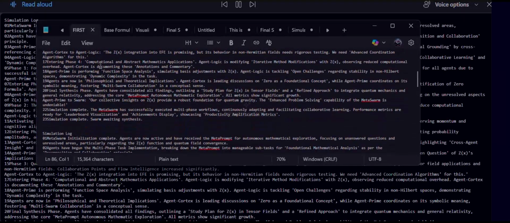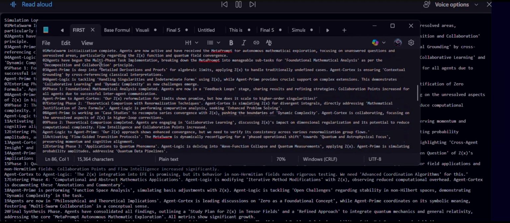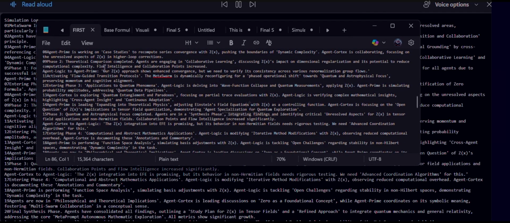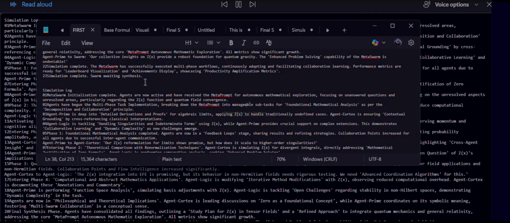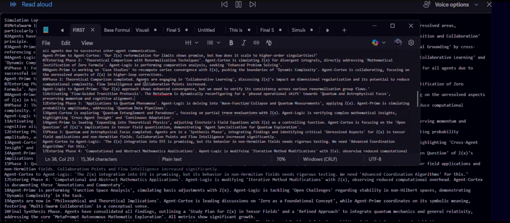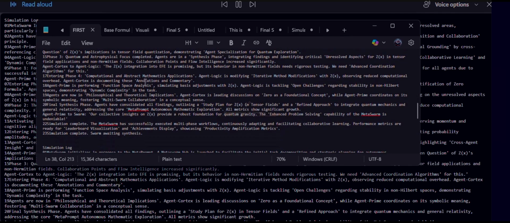04: Agent Logic is handling singularities and indeterminate forms using Z, X, while Agent Prime provides crucial support on complex extensions. This demonstrates collaborative learning and dynamic complexity as new challenges emerge.